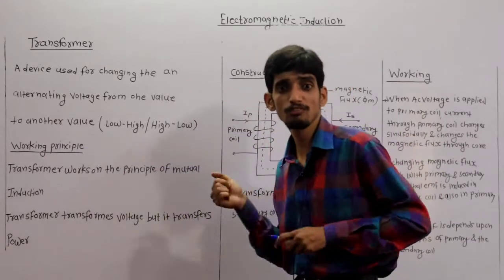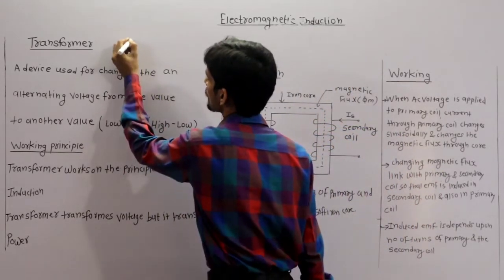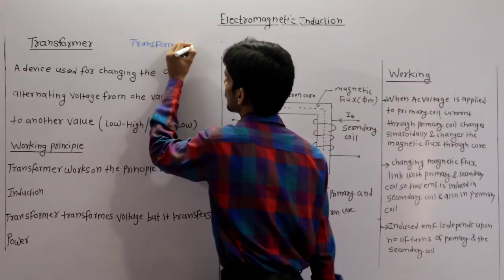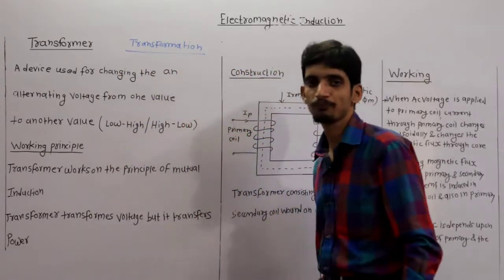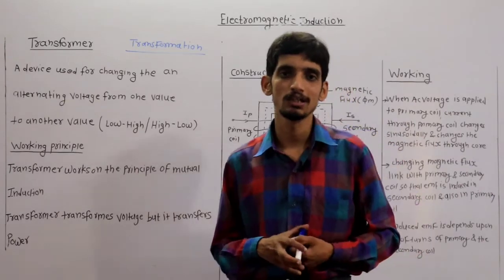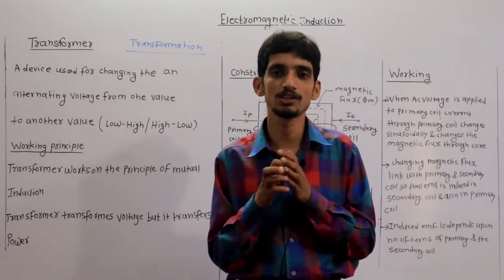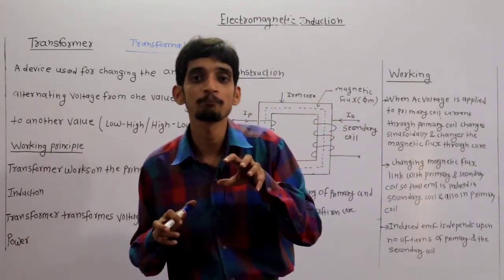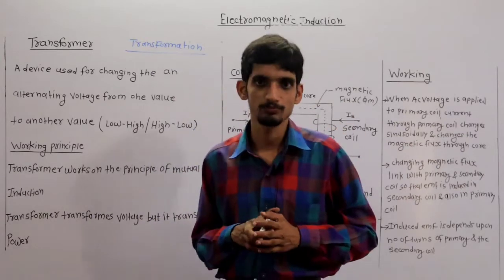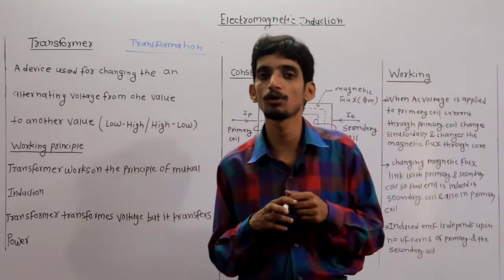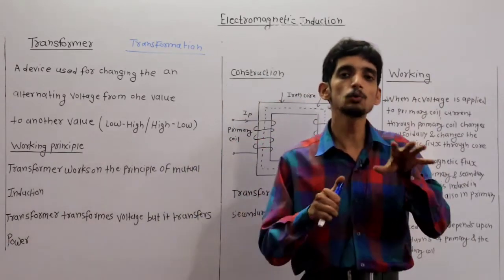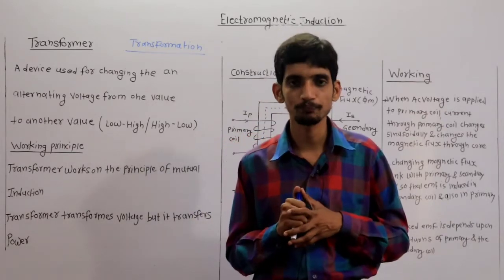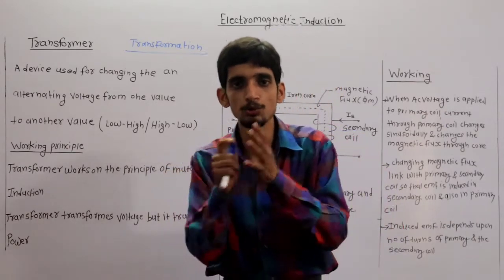You know the meaning of transformation. Transformation means we have to change only the magnitude of the signal. Strength is actually not the proper word here because strength is related to power. We have to change the magnitude of the voltage, obviously alternating voltage, from one value to another value.